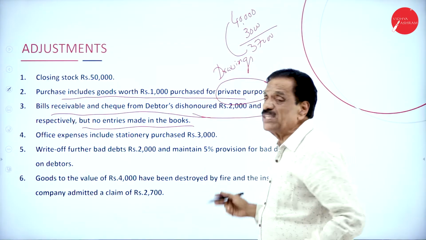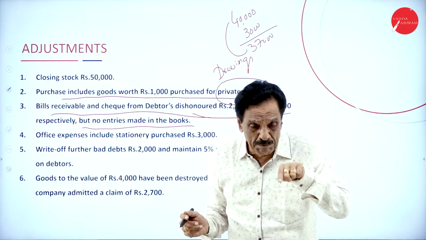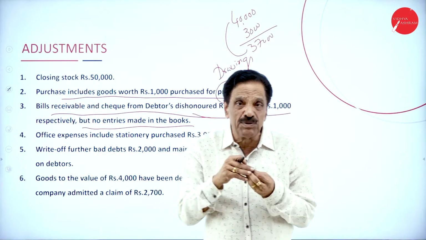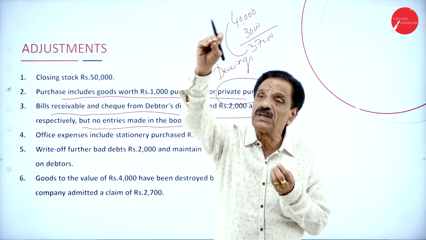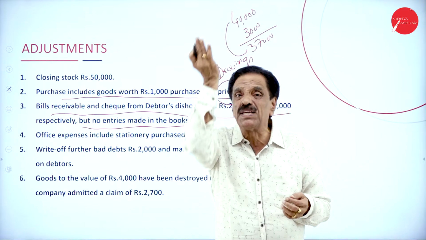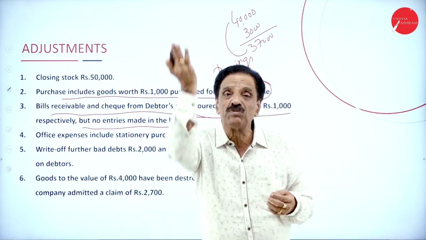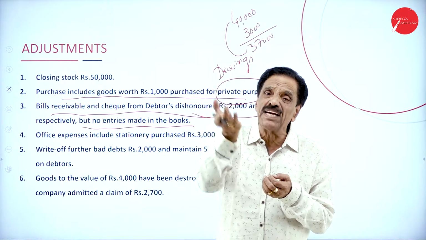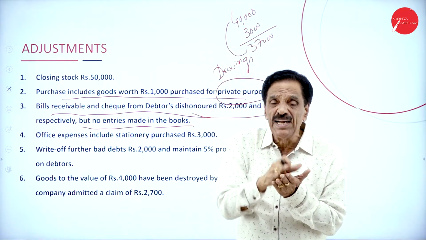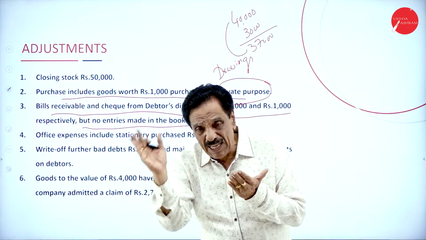If the check is dishonored, deduct from cash at bank, add to debtor. The assumption is that when the check is given, you present it to the bank and your account will be increased. When it's dishonored, once again your account will be reduced. That's why deduct from cash at bank, add to debtor.